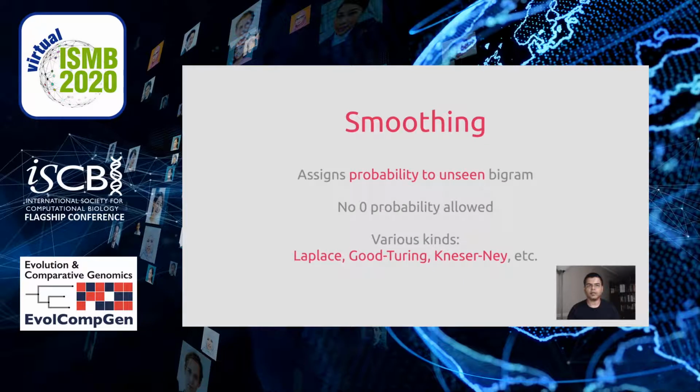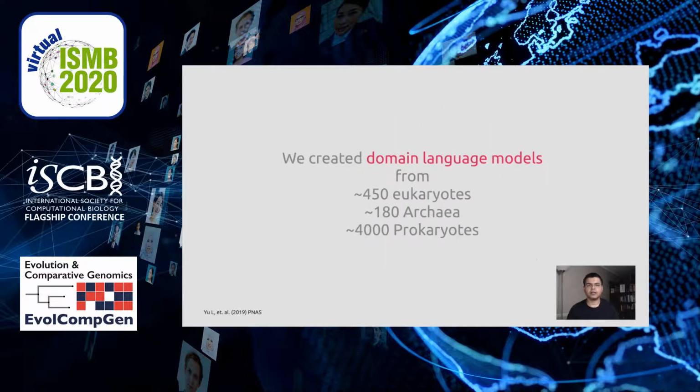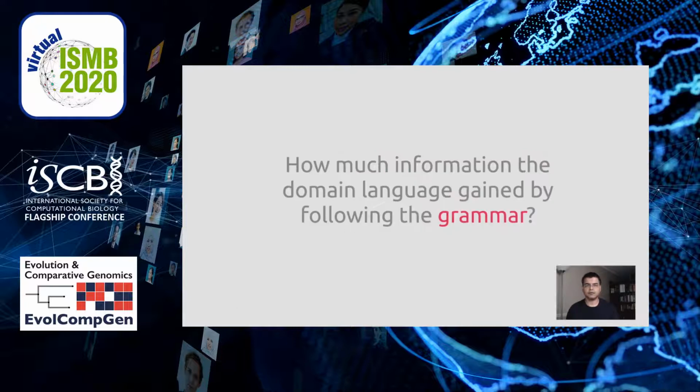The problem with Engram language modeling is that the models are very sparse and it requires some kind of smoothing before they can be used. Regardless, we created language models from all branches of life, around 450 eukaryotes, 180 archaea, and 4,000 prokaryotes. So given the language model from this genome, the first question we asked is how much information is gained by the domain grammars of these genomes.